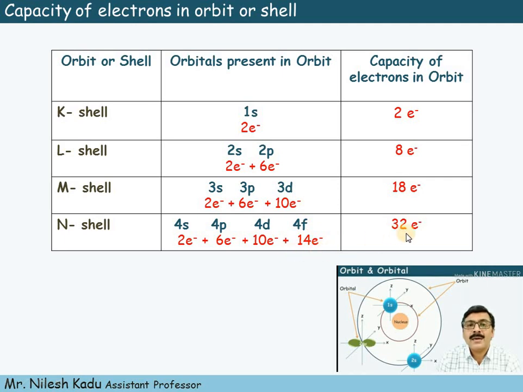So the total capacity of the N shell is 32 electrons, and these are the capacities of electrons in every shell. That is, K shell 2 electrons, L shell 8 electrons, M shell 18 electrons, N shell 32 electrons. And this is